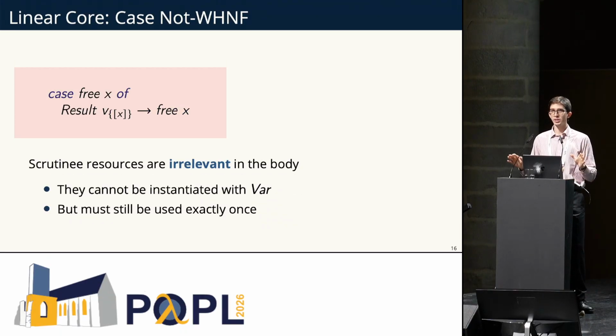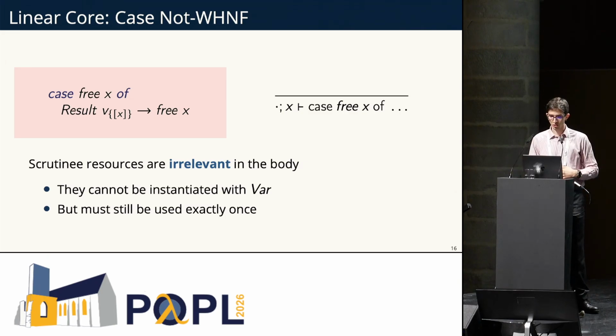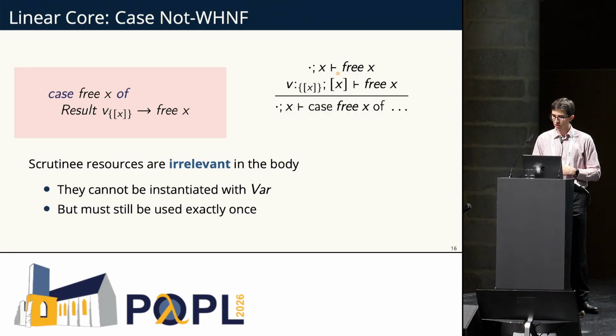Now, for not weak head normal form case expressions, the resource is really going to be used, so we have to do something about that. And the way that we do this is by introducing the variables which are used in the scrutinee as irrelevant in the continuation. So that looks something like this. We have x here. x is used to type the scrutinee. And now the continuation is typed with this irrelevant x that's annotated in brackets.